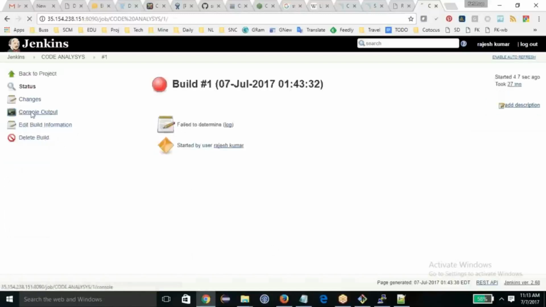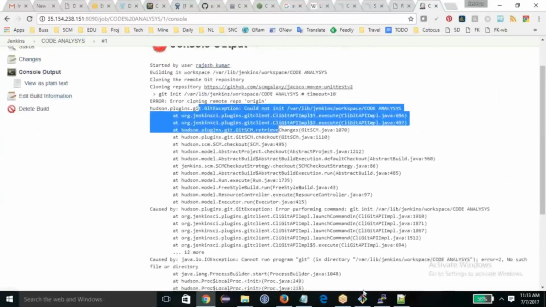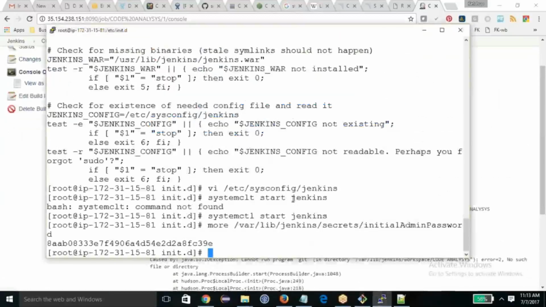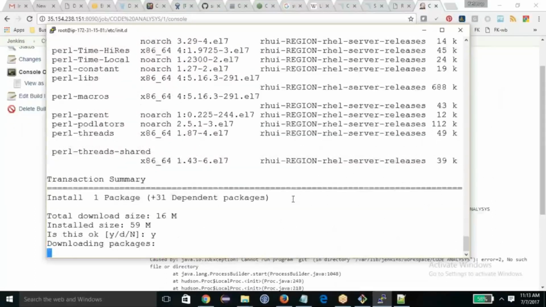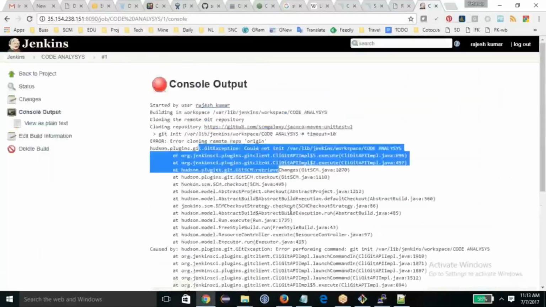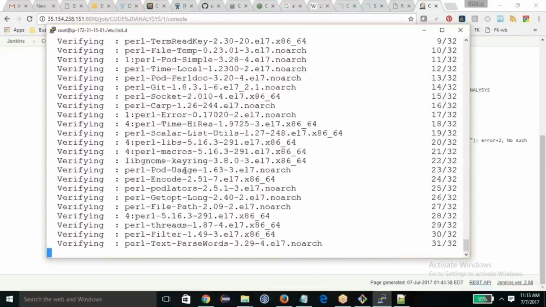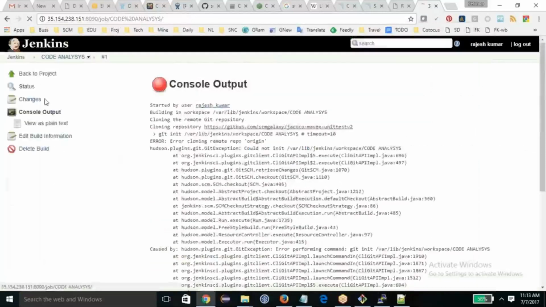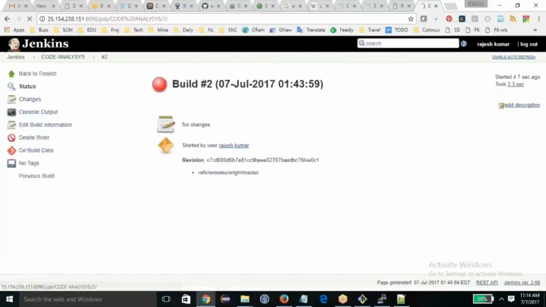It failed. Why? Because there is no Sonar server and there is no Git and all kinds of things. So some of the prerequisite tools which you need to have, a Git. So let me quickly install Git. If you read the error, you will understand. You see that "cannot run program Git." So Git was not there in my server, so it was not running. So it's required. If you want to get into the depth, you have to go to the Jenkins training.